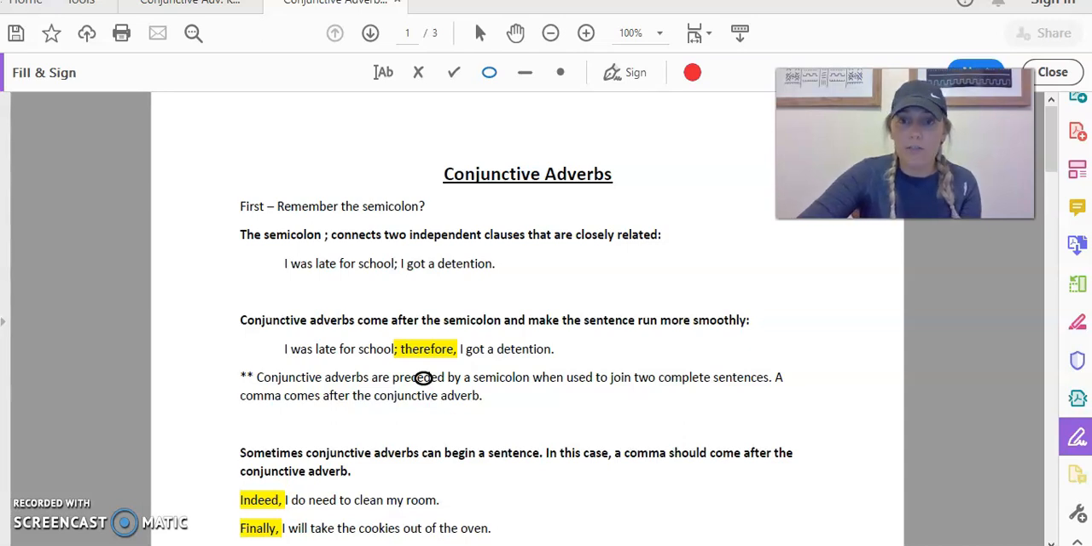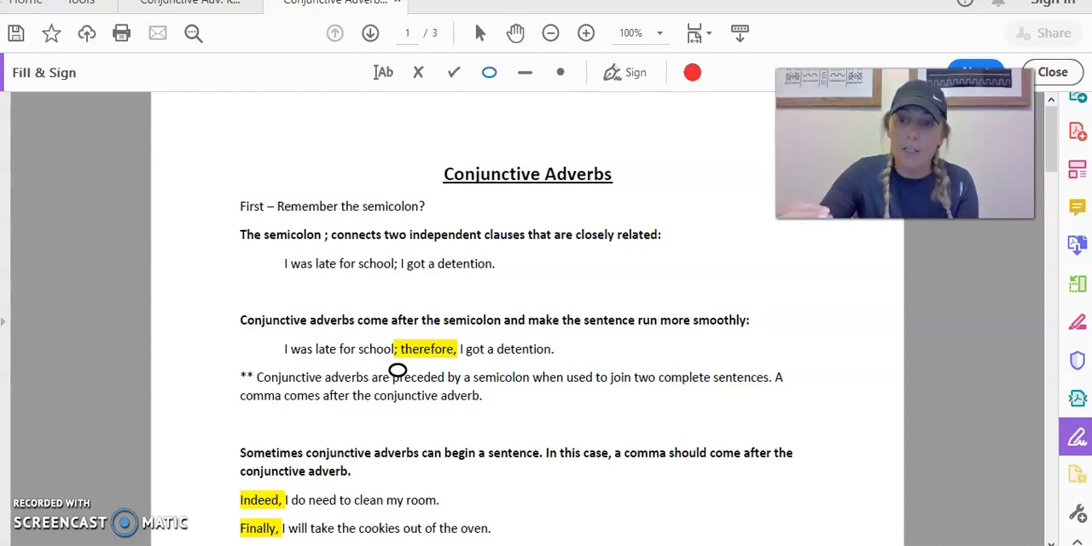When you use conjunctive adverbs in sentences, you have to make sure that you punctuate them correctly. Before the conjunctive adverb comes a semicolon in cases where you are going to combine two independent clauses. In this case, I was late for school. That's a complete sentence. It's an independent clause. It has a subject and a verb, right?